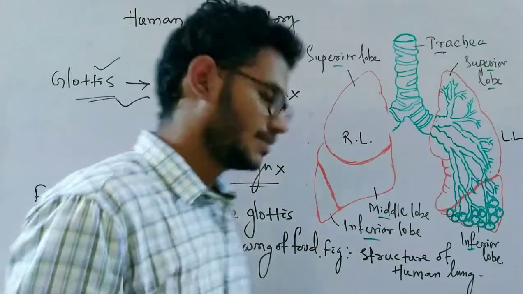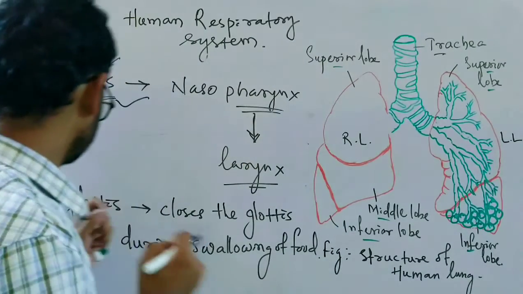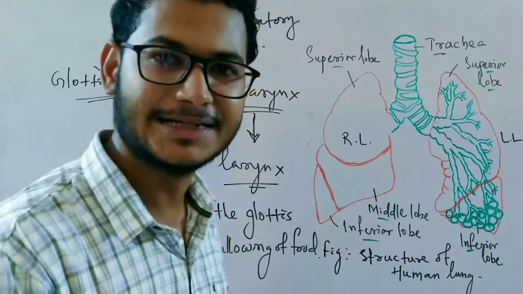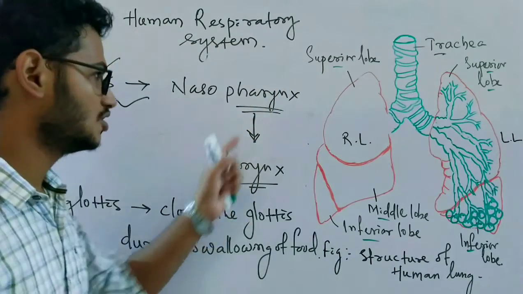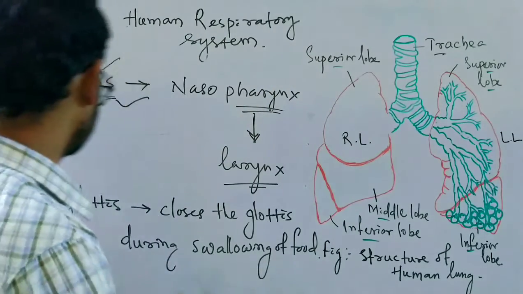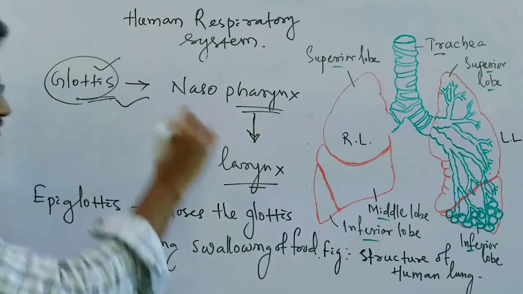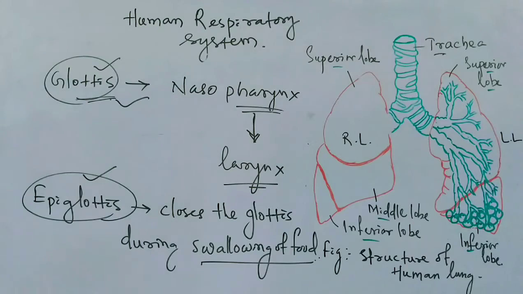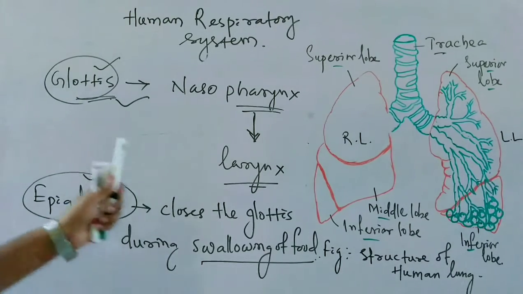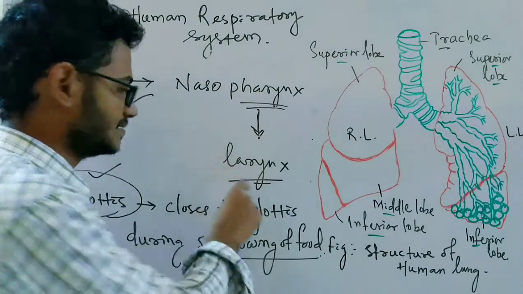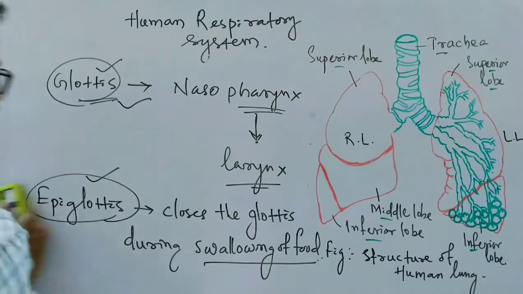So when we swallow food, in order to stop the food from entering the larynx or the trachea, the respiratory system, the glottis is closed during swallowing of food by a valve which is known as the epiglottis. Now let's move to the next part, that is the larynx.